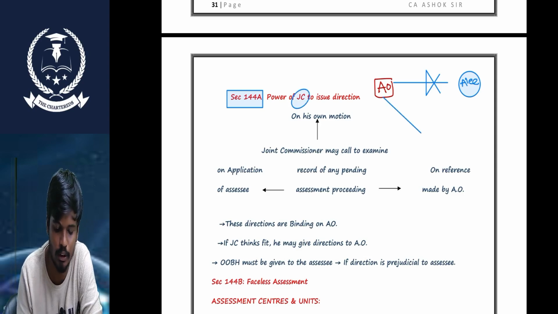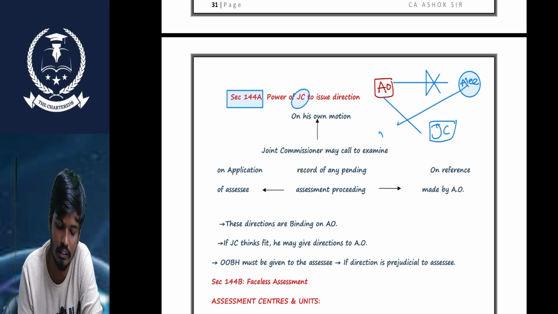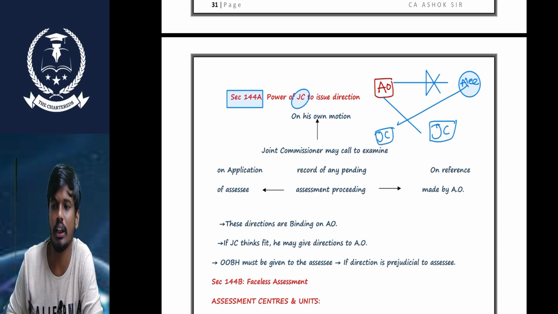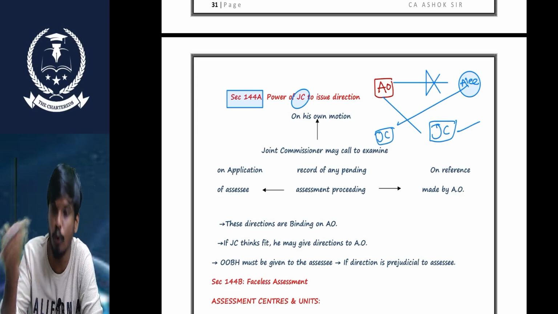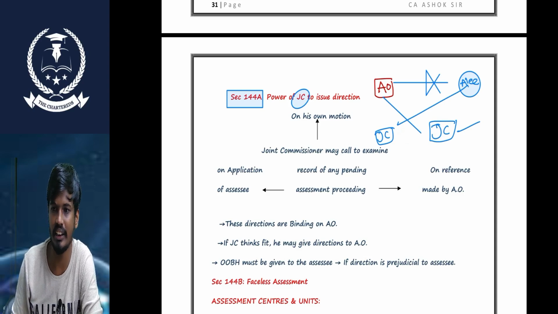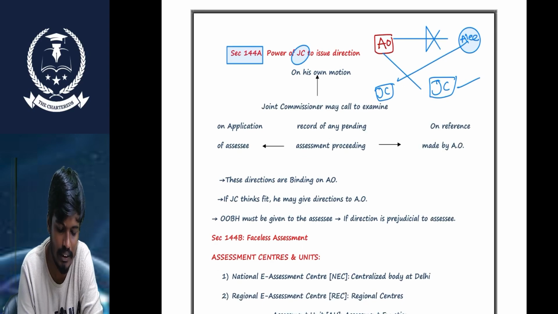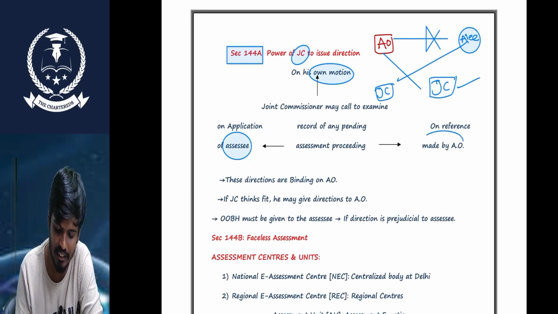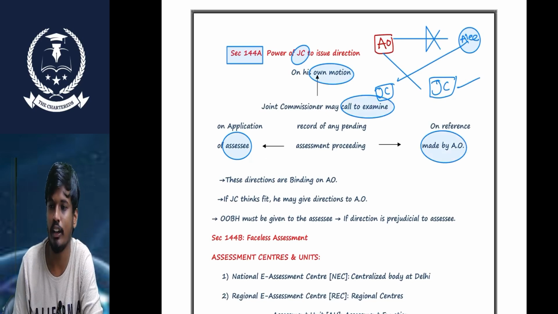The AO applies to the joint commissioner saying the SSC did not cooperate with me, or the AO has not conducted the assessment as per the provisions of the Act. Or the joint commissioner, on his own motion, calls the records and verifies, and finds that this assessment is not as per the process in this section. So a joint commissioner, on his own motion, or on an application by the SSC, or on a reference made, calls the records and examines this assessment.